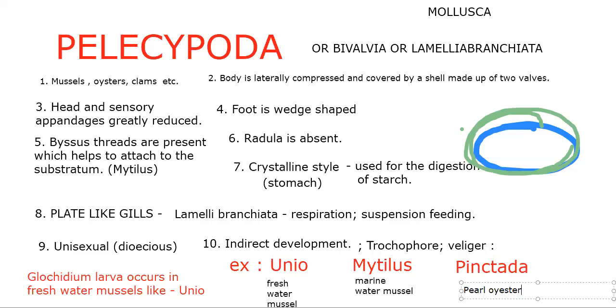What is actually a pearl? Some accidental introduction of a rock material, any sand particle. If it accidentally reaches the mantle cavity, that causes some irritation to that particular organism. So because of the irritation, what will it do? The mantle secretes shell layers around it.